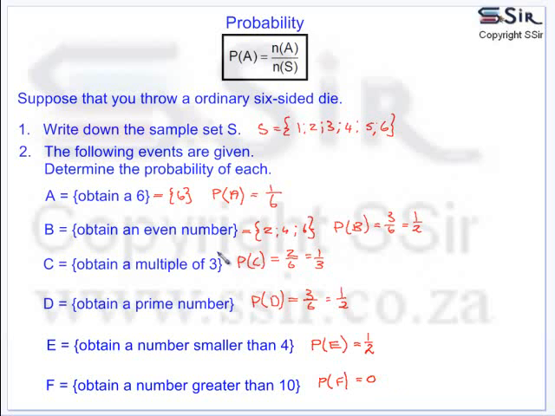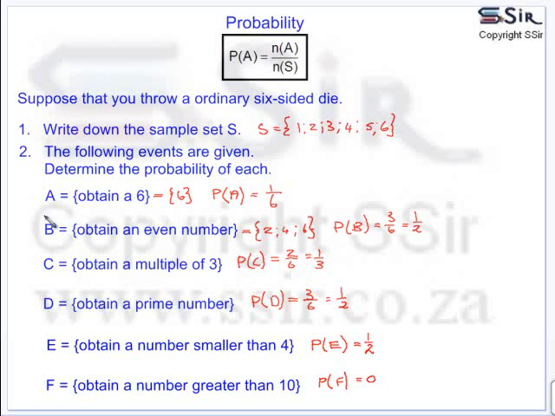As you can see, it's not always necessary to write down all the possible outcomes, but it is easier if you have an outcome here as a set to see how many elements you have in that set to determine the probability. But if you can do it without writing out the event, like with the probability of C, that's also fine. In event A, there's only one element, namely 6.